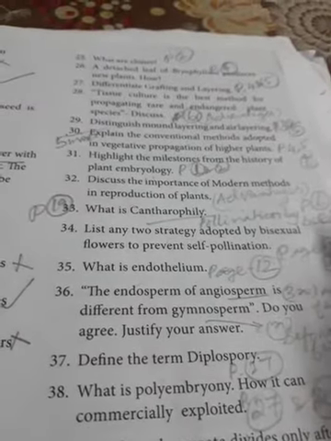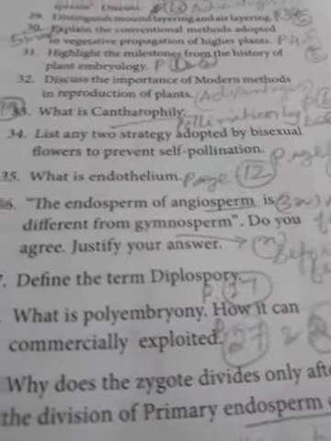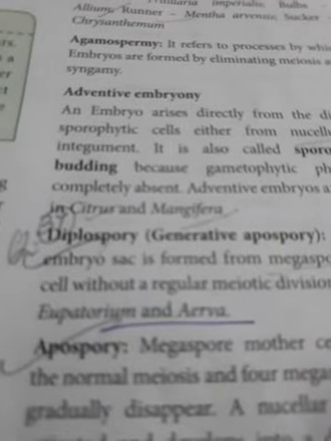Number 37. Define the term diplospory. Come to the page number 27, the last part, diplospory. Fully you have to say diplospory. Question number 37, fully with example.